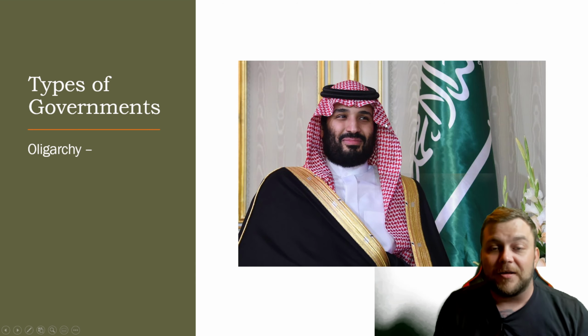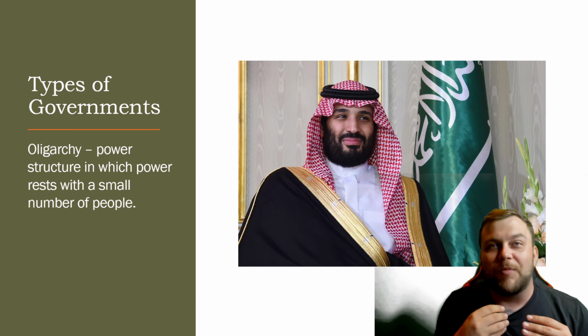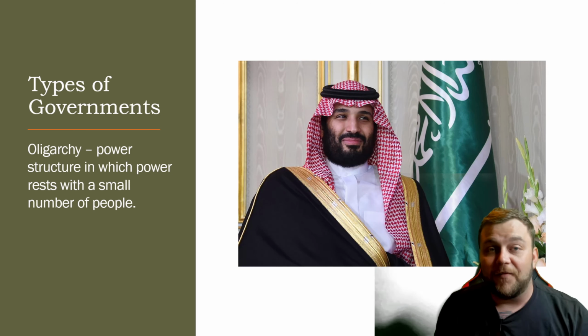An oligarchy. So, what is an oligarchy? Maybe you've heard this term before. Well, let's talk about that. That's where it's a structure of government where it's either a small family or a small number of people. It could be corporations. Oligarchies are groups. Another example of this would be Saudi Arabia, or your Russian czars prior to the communist revolution.